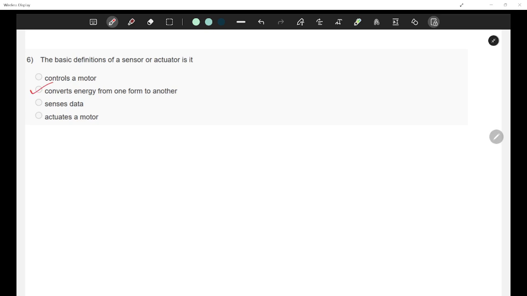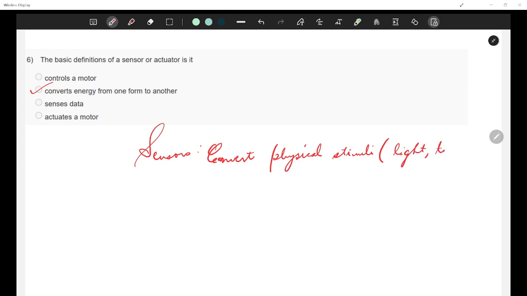So a sensor or an actuator fundamentally converts energy from one form to another, to either sense the environment or produce motion. If it is sensing the environment, it is a sensor. If it is producing a motion in the environment, it is an actuator. Sensors convert physical stimuli, for example light, temperature, etc., into electrical signals.